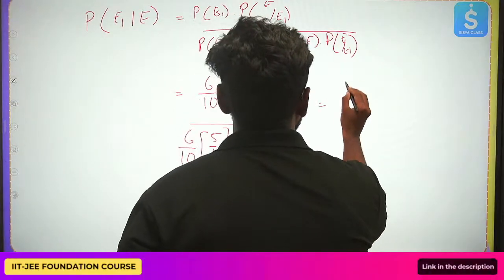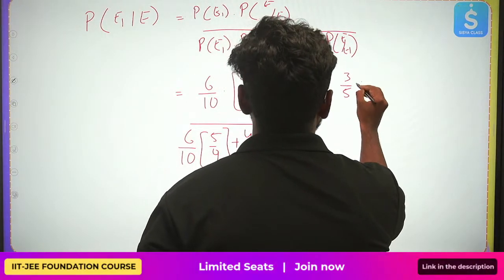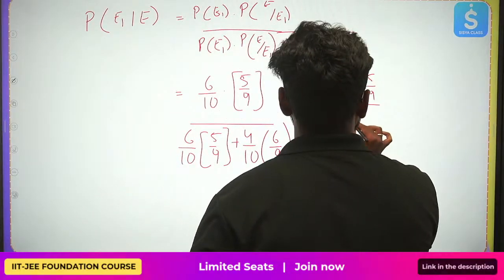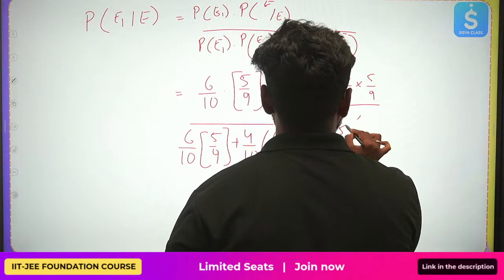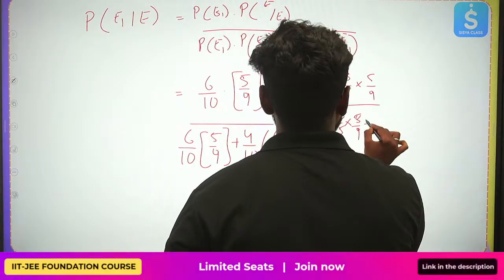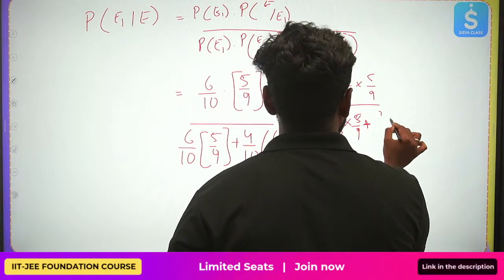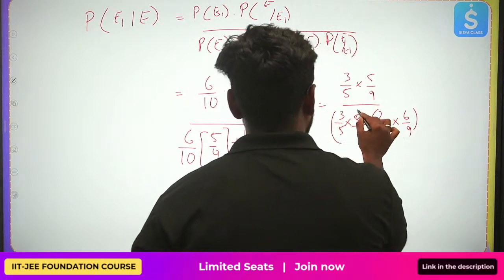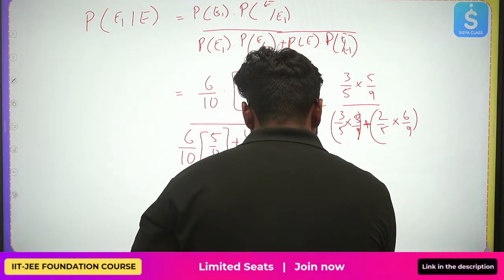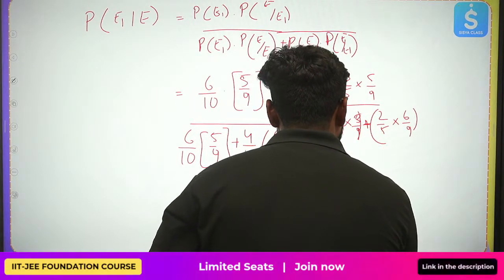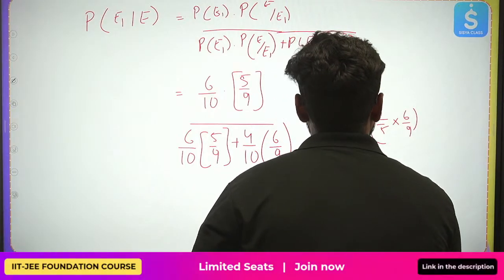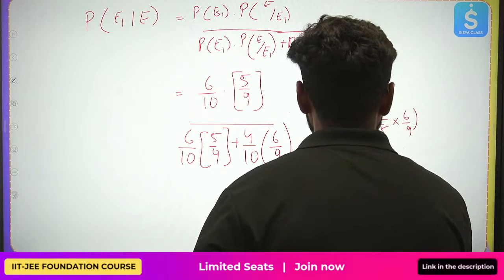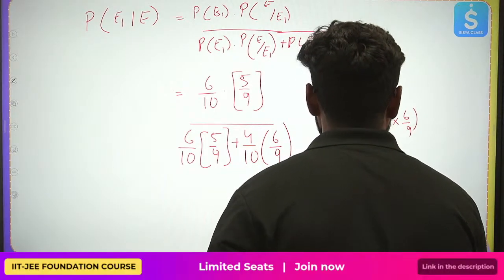This will be 3 by 5 into 5 by 9, divided by 3 by 5 into 5 by 9 plus 2 by 5 into 6 by 9. So finally I will be getting 5 by 5 plus 4, I can write this as 5 by 9.